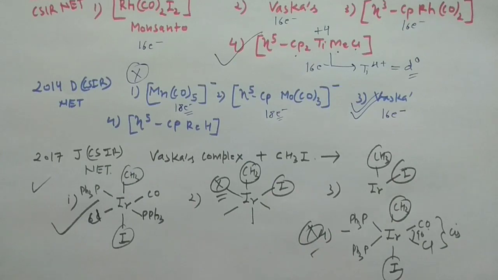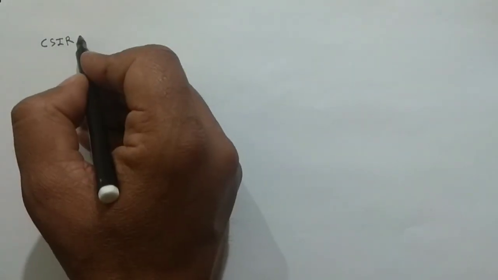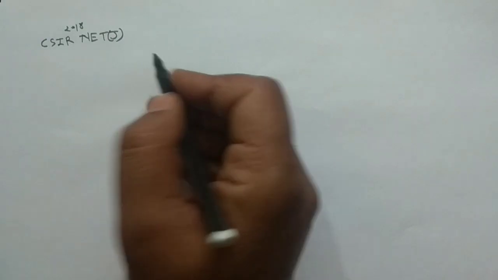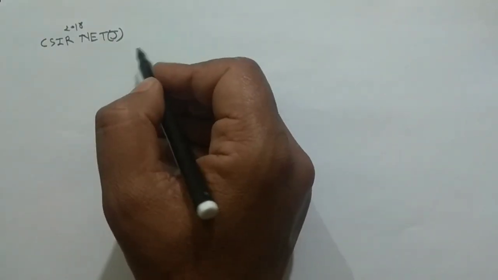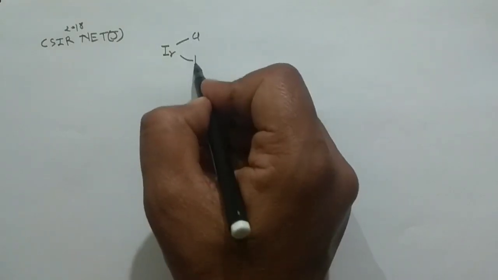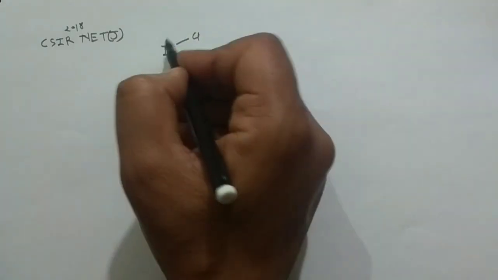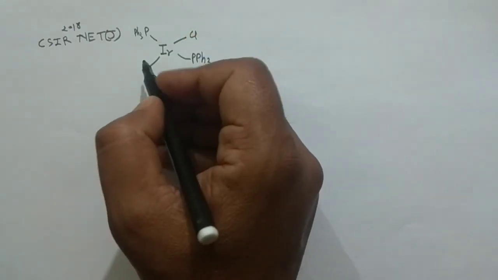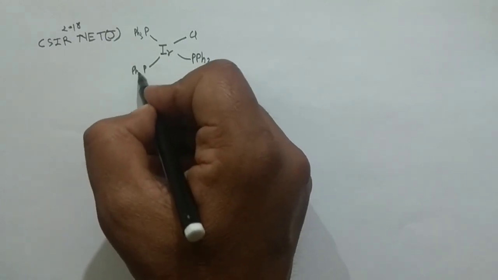And then actually, so guys, this is my last problem, and this problem has been asked in the CSIR NET June examination 2018. See, they have given a reaction: iridium, this is chlorine, and 3 triphenylphosphines are there, PPh3 and PPh3, and it is in the +1 oxidation state, you all know.